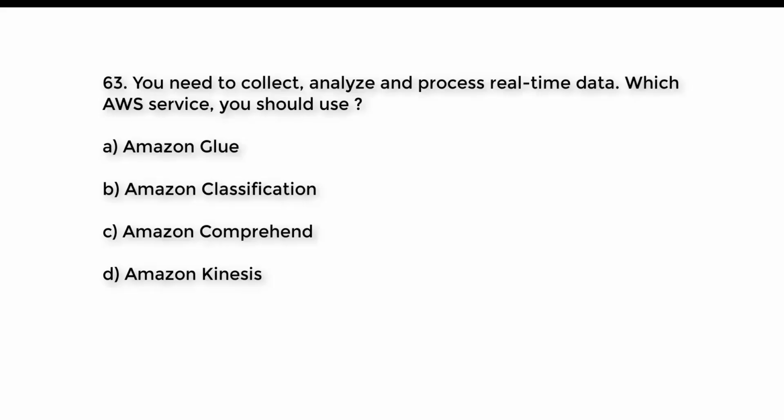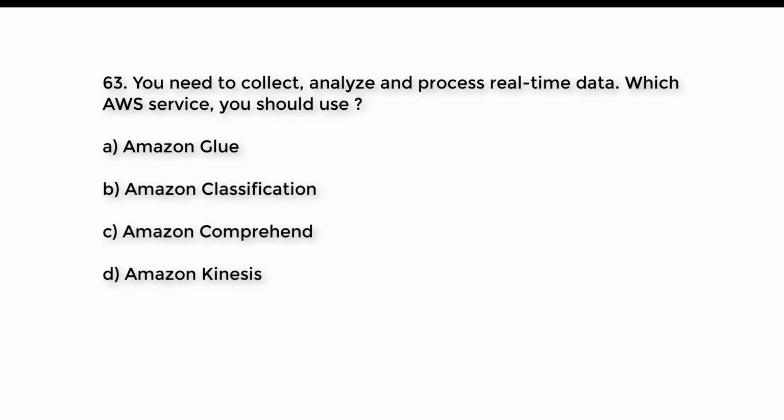Question number 63. You need to collect, analyze, and process real-time data. Which AWS service should you use? A. Amazon Glue. B. Amazon Classification. C. Amazon Comprehend. D. Amazon Kinesis.